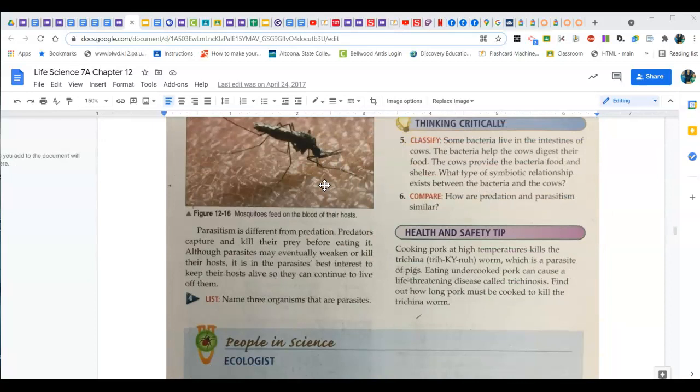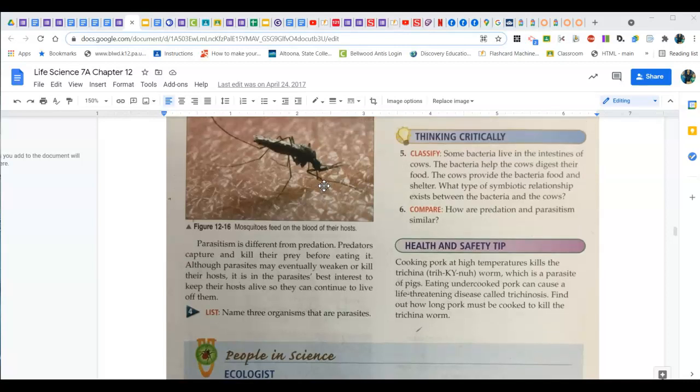Parasitism is different from predation. Predators kill or capture and kill their prey before eating it. Although parasites may eventually weaken or kill their hosts, it's in the parasite's best interest to keep their hosts alive so they can continue to live off of them.